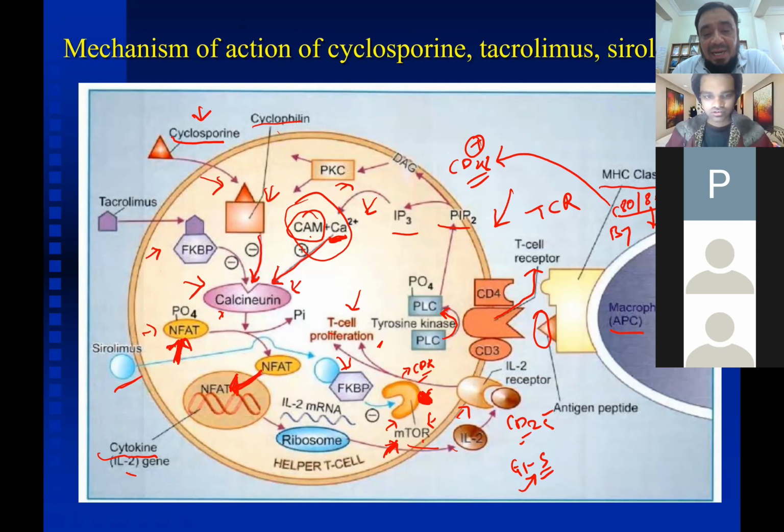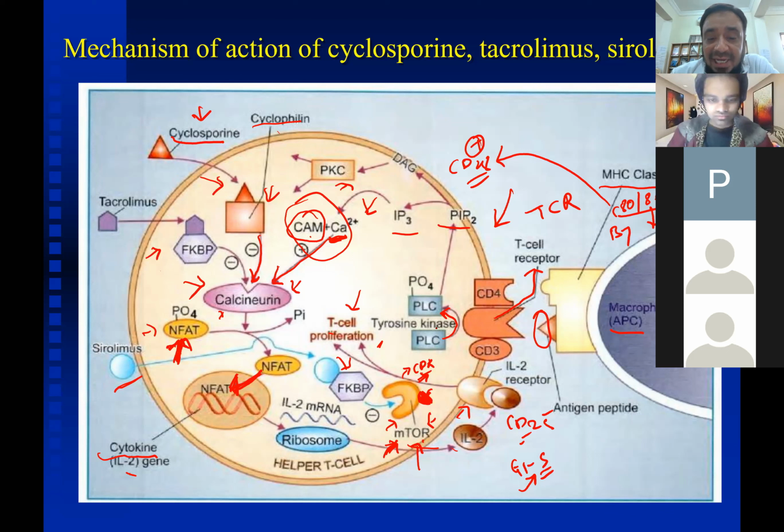FKBP and sirolimus complex inhibits the mTOR. mTOR plays an important role in production of cyclin dependent kinases. These kinases cause the conversion of the cell cycle from G1 to S phase and play a role in cell cycle proliferation.